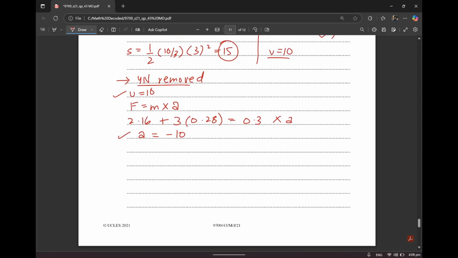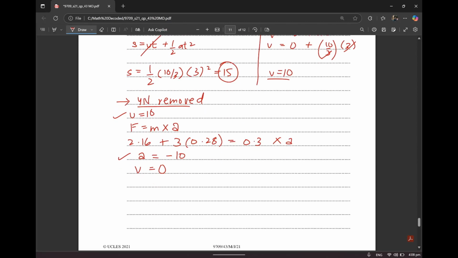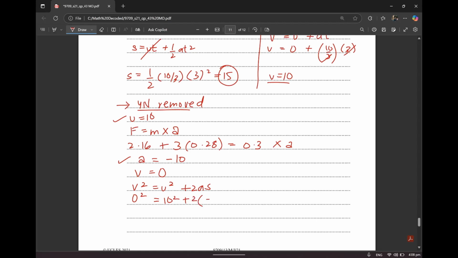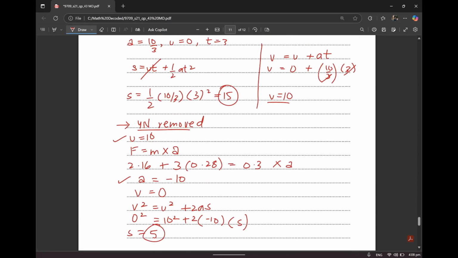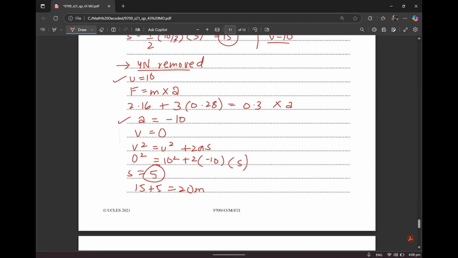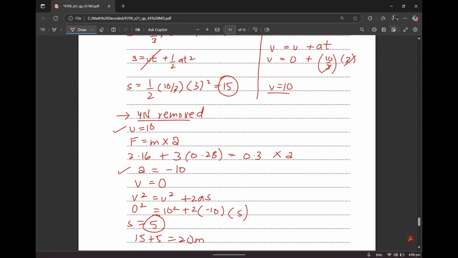I have a u value, I have an a value. I also know that my v is going to be 0 because in the end it's coming to rest. So again, I use v square equals u square plus 2as. V in this case is 0 square, plus u, that's 10 squared, plus 2a, where a is minus 10. S is something we need to find out. So S comes out to be 5. Now what's the total distance? First we found it was 15, now it's 5. So 15 plus 5 equals 20 meters. And with that, we come to the end of this paper. I hope this video was helpful for you.